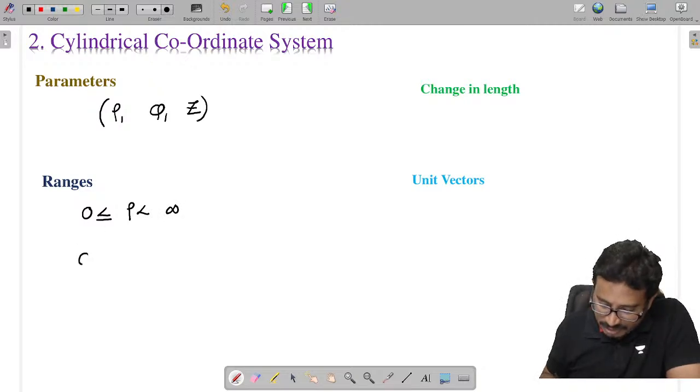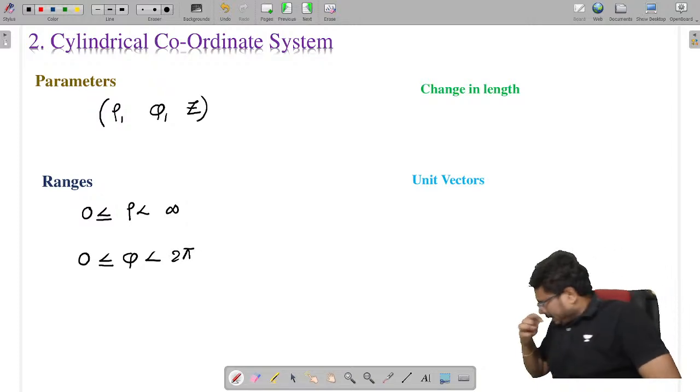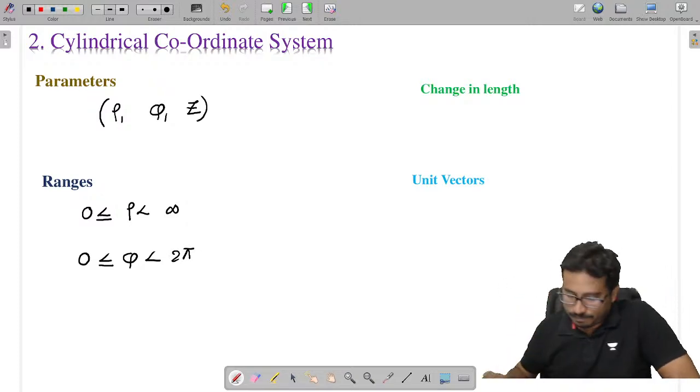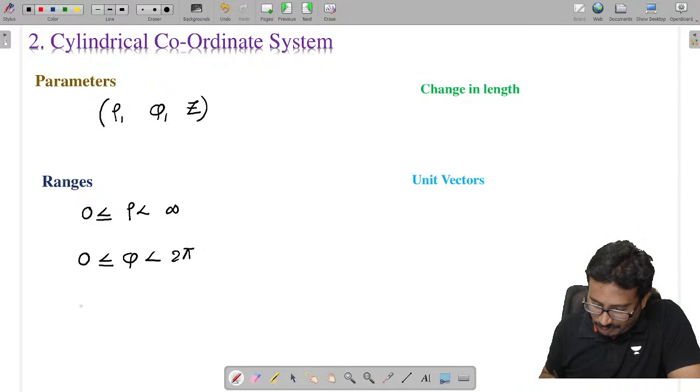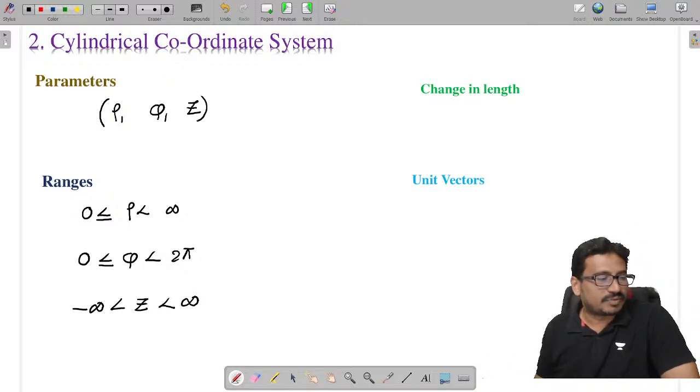And phi is the angle, which ranges from 0 to 2 pi. And z is the height of the cylinder. It can take values from minus infinity to plus infinity.